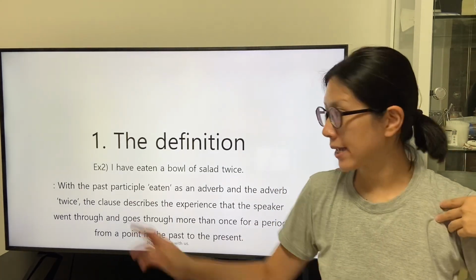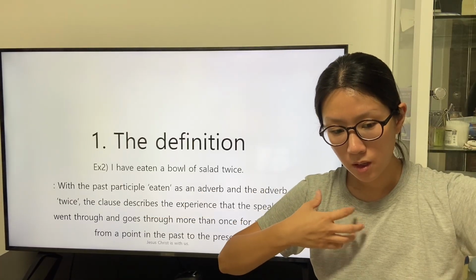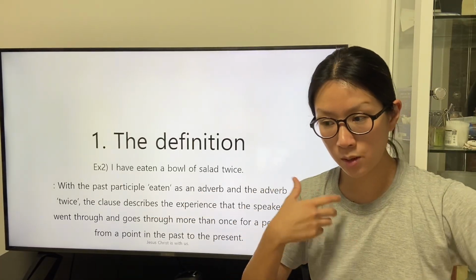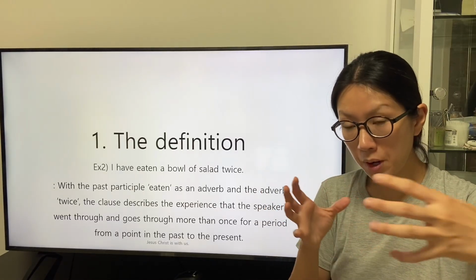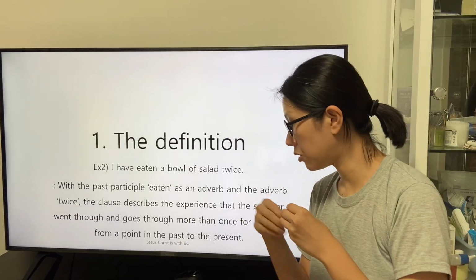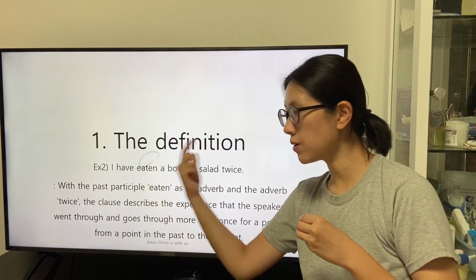The speaker as the subject responded and responds to the period of time in a way to actualize the definition of the transitive verb eat.